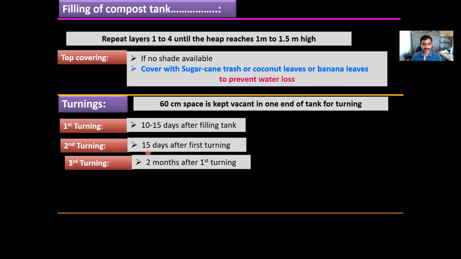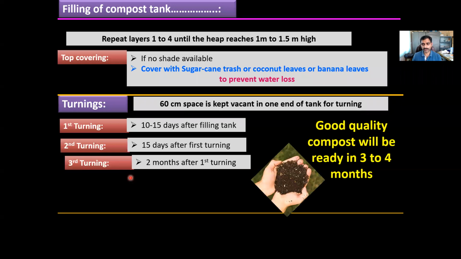The second turning is given 15 days after the first turning, and the third and last turning is given 2 months after the first turning. So like this, 3 turnings are given, and your compost will be ready in 4 months. Okay, this is the indoor method of composting.